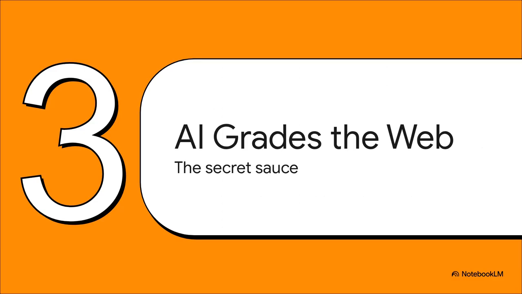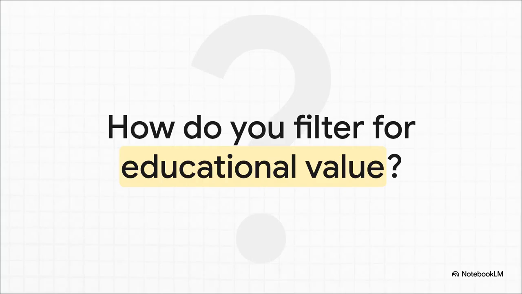All right, so we've run our data through the basic pipeline. We've got something pretty good now, maybe even great. But how do we make it truly exceptional? You know, the kind of data that can power a model like Llama 3. This is exactly where those simple rules start to break down.